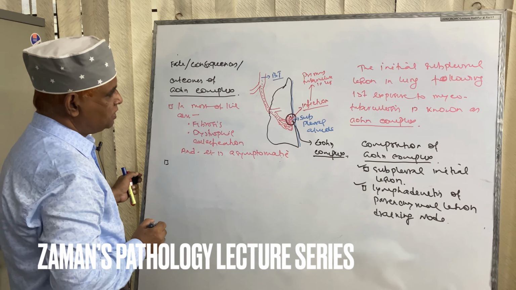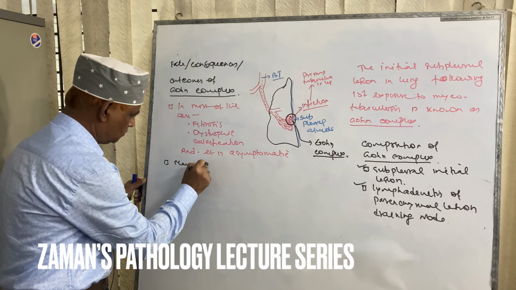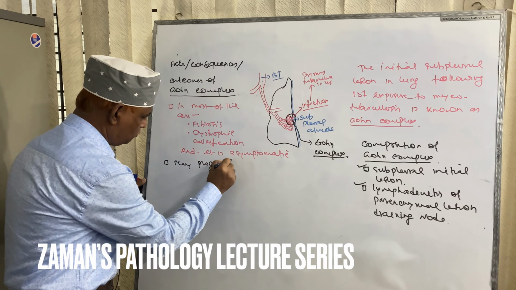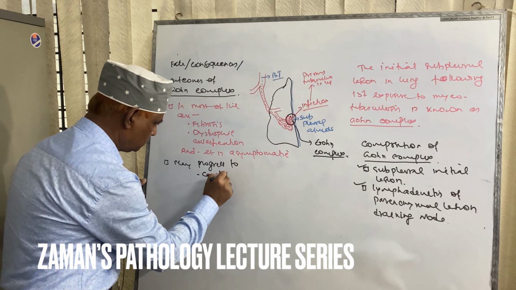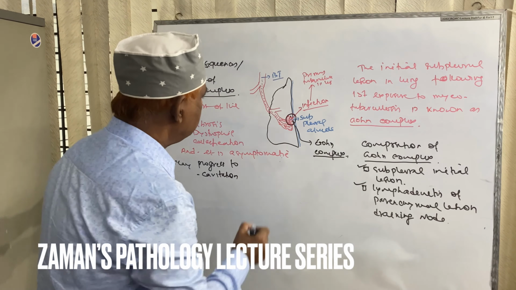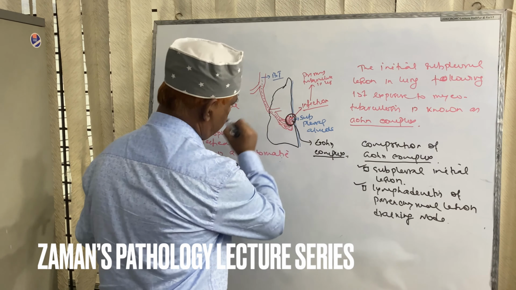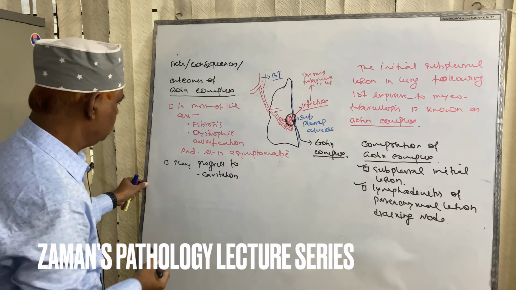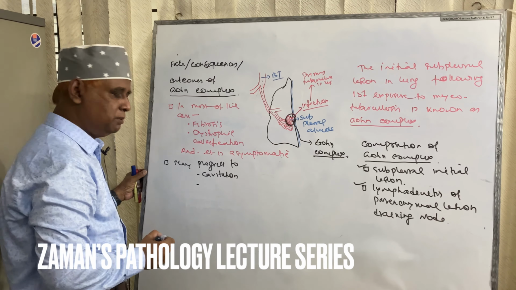Ghon complex may progress to cavitation. In this Ghon complex, there may be formation of cavity. This is called cavitation, or it may progress to tuberculous pneumonia.